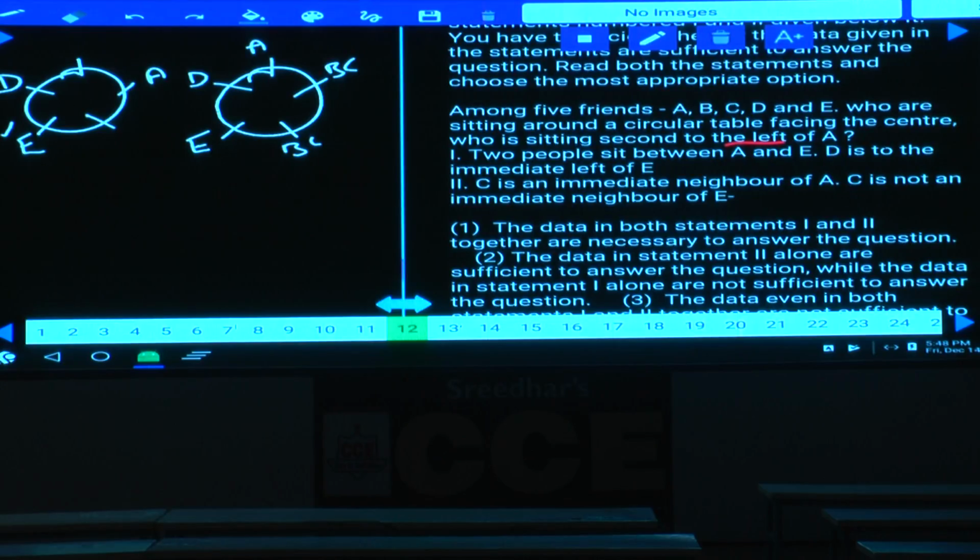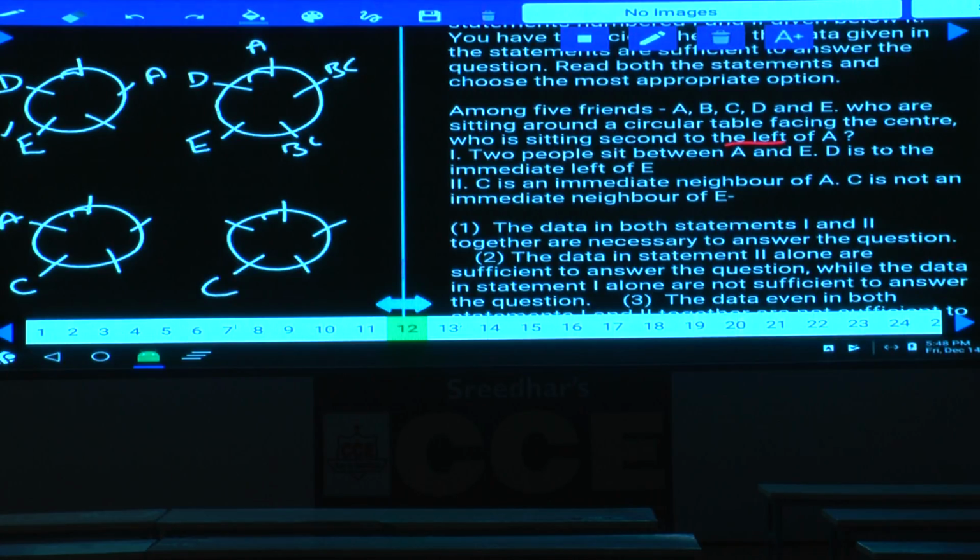Then what about the second one here? C is an immediate neighbor of A. Now 2 alone we are checking out here. C is an immediate neighbor of whom? C is an immediate neighbor of A. If C is here, A will be here, that is one possibility. And the second possibility is if C is here, A will be here. C is an immediate neighbor of A, C is not an immediate neighbor of E. C and E are not adjacent to each other. Hence with the help of this one also we cannot determine. One alone is not sufficient, two alone is not sufficient, then combining these two.